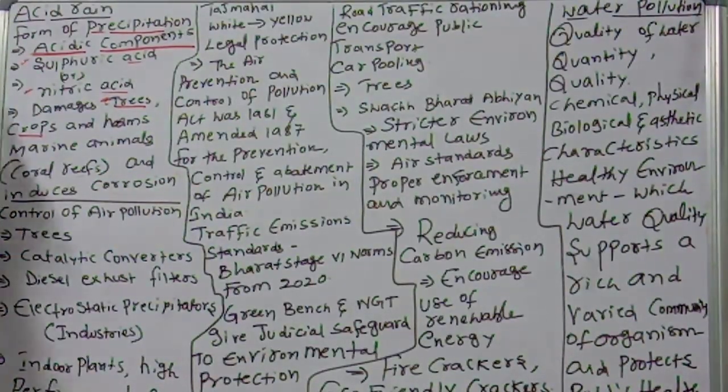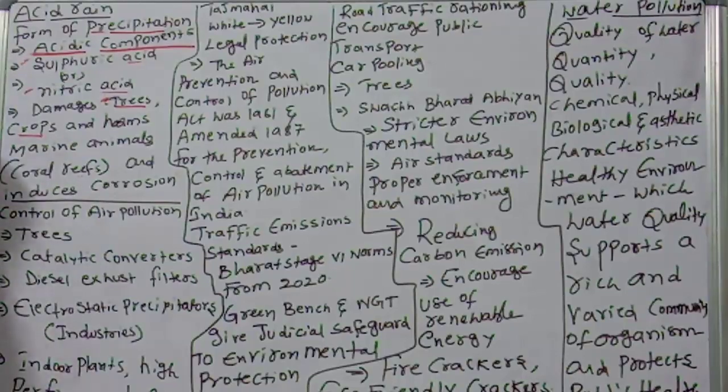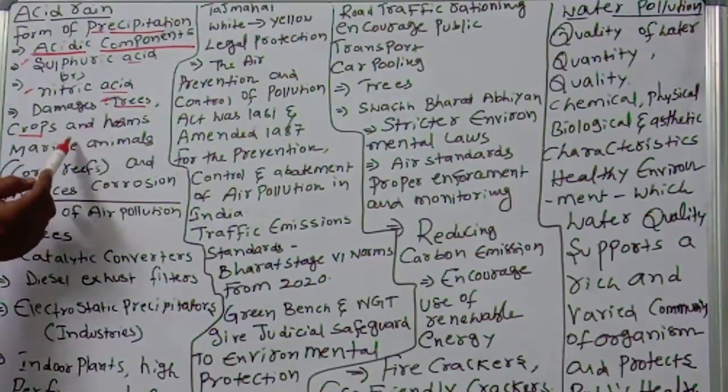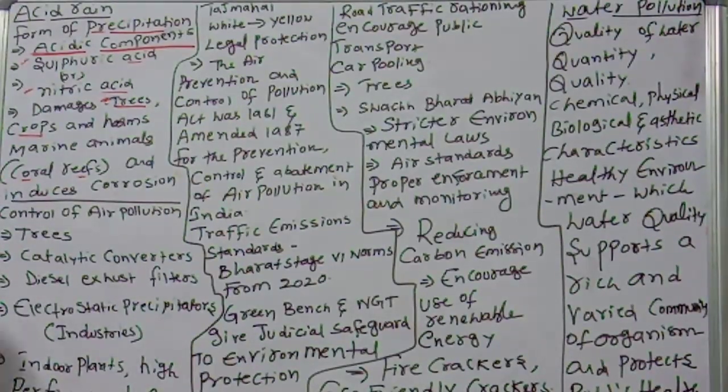What I said, acid rain is a form of precipitation. The acidic components are there in this precipitation. What are the acidic components? Sulfuric acid or nitric acid. It damages the trees, crops, and harms the marine animals, especially coral reefs, and induces corrosion. That is the dangerous way.